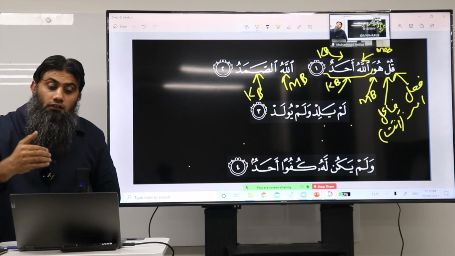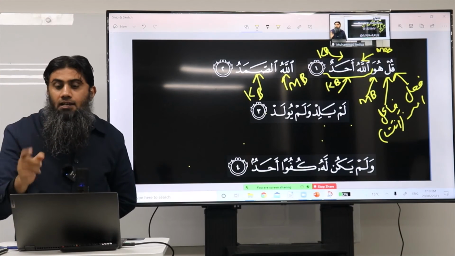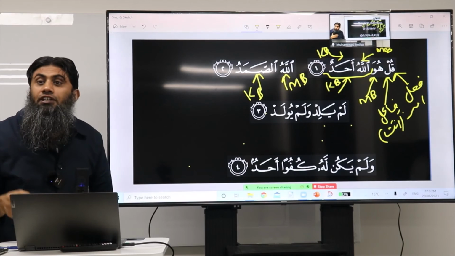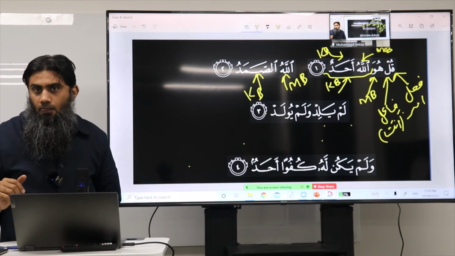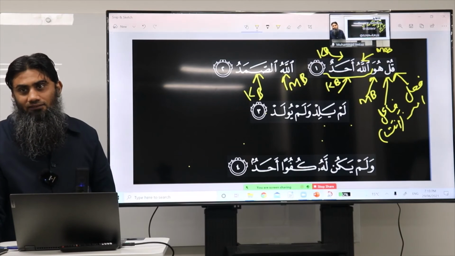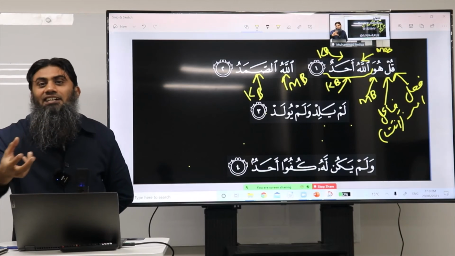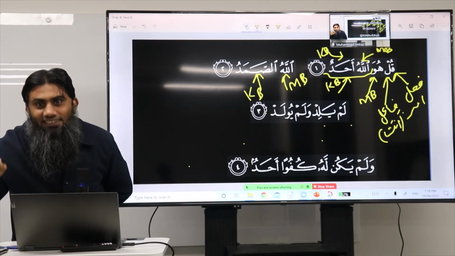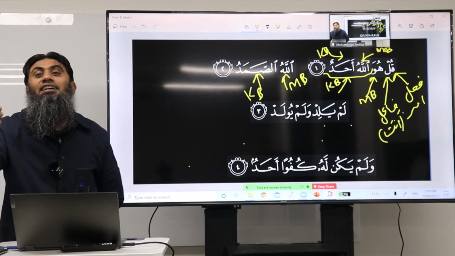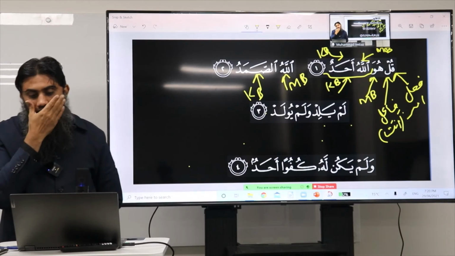They still call As-Samad as Khabar, but they do not translate it as such. Why? If they translate it as you said, and I agree with you, they should say Allah is self-sufficient. But they say Allah the self-sufficient, which is a Mawsuf Sifa construction. So they basically combine these two things. In terms of grammatical labeling, they call it Jumla Ismiya. In terms of translation, they treat it like Mawsuf Sifa. Is it clear now? Let's move on.